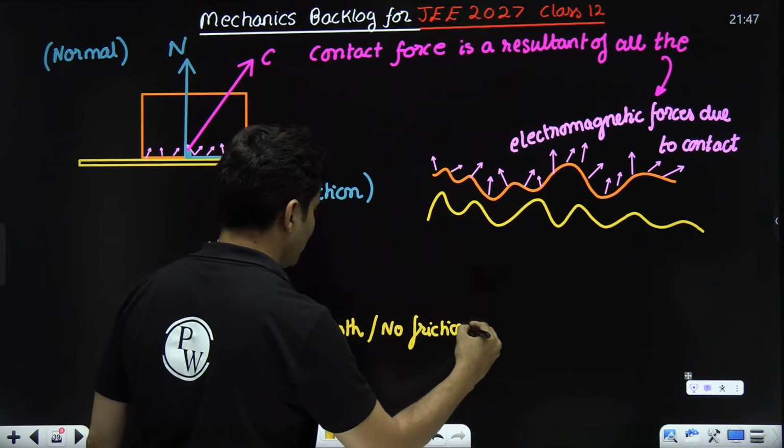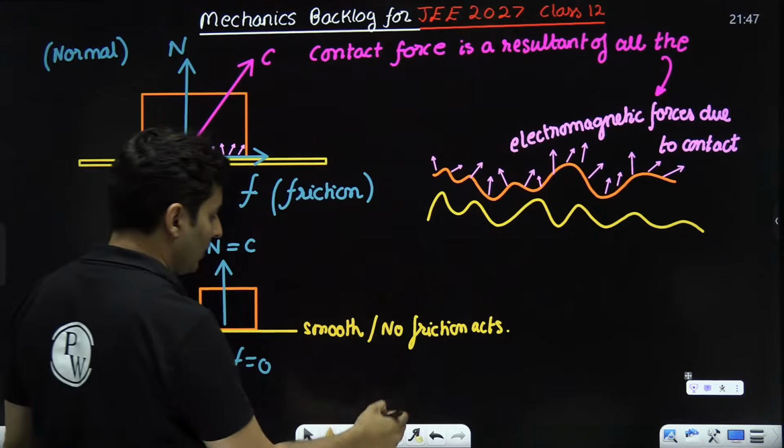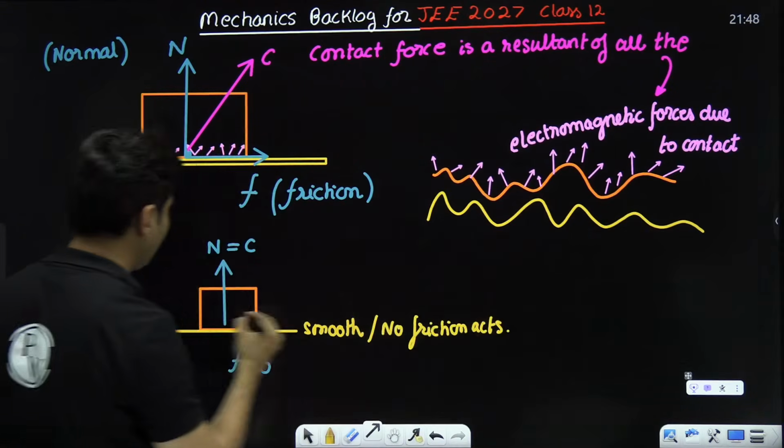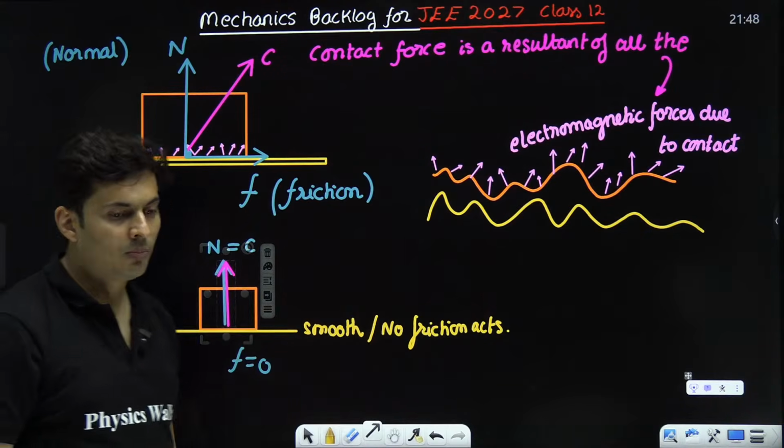In that case, the normal and the contact force are exactly identical. There is no friction at all, and no component in that case.